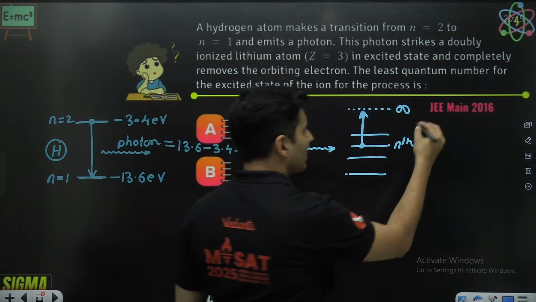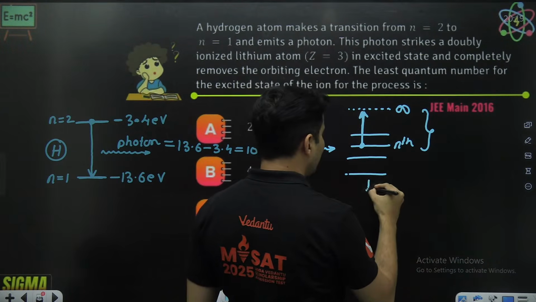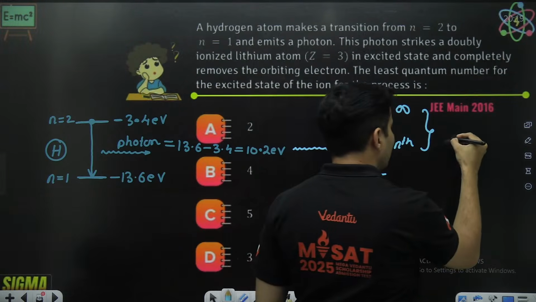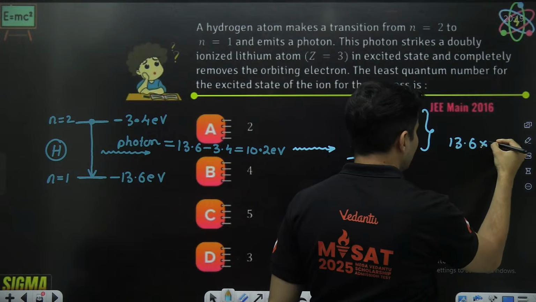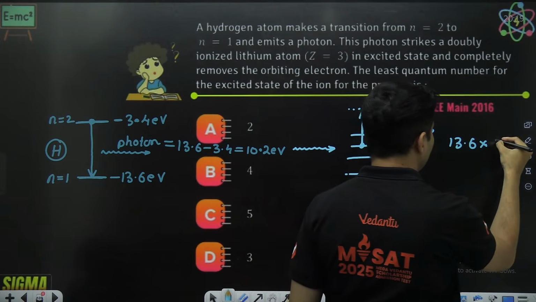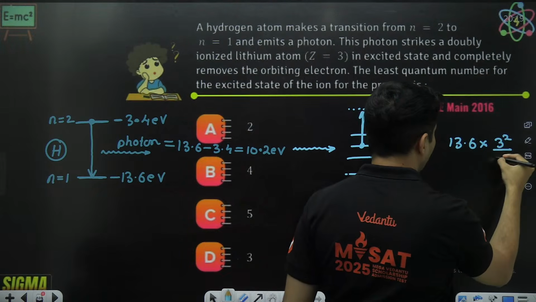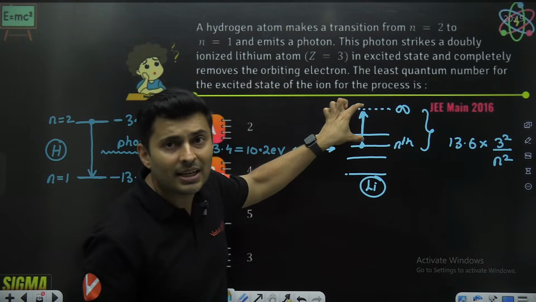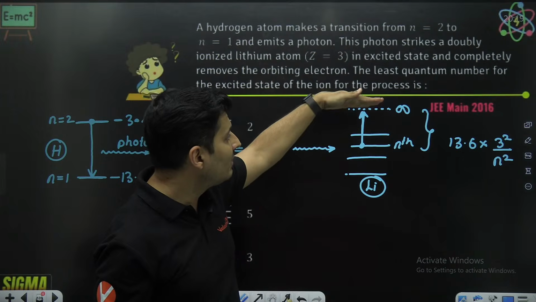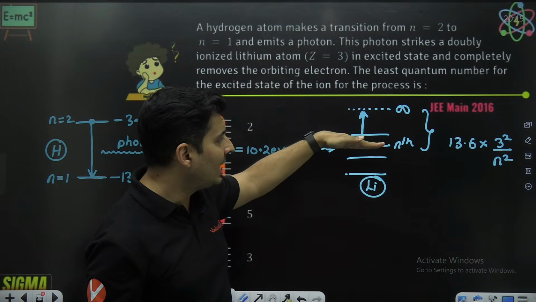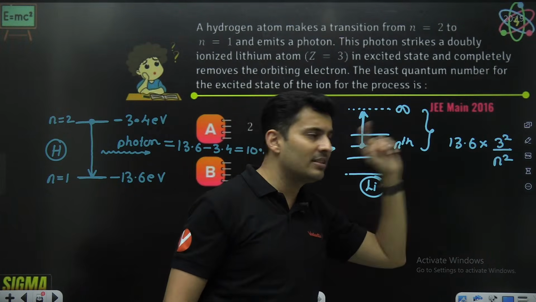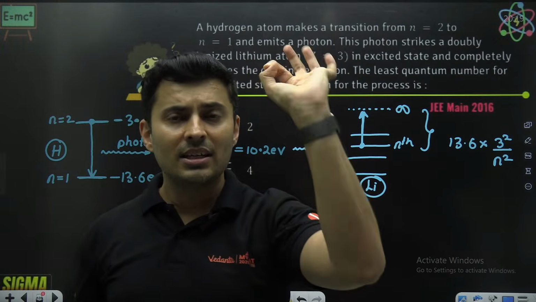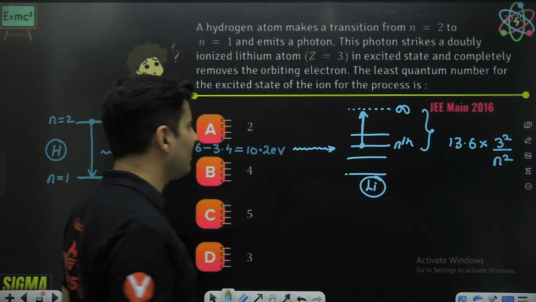This energy difference, for that lithium atom, will be nothing but 13.6 Z square by n square, where Z is 3. That will be the bare minimum energy difference between them, because at infinity it is 0 electron volt, and at the nth level it is minus 13.6 Z square by n square. So the difference will be positive 13.6 times 3 square by n square.